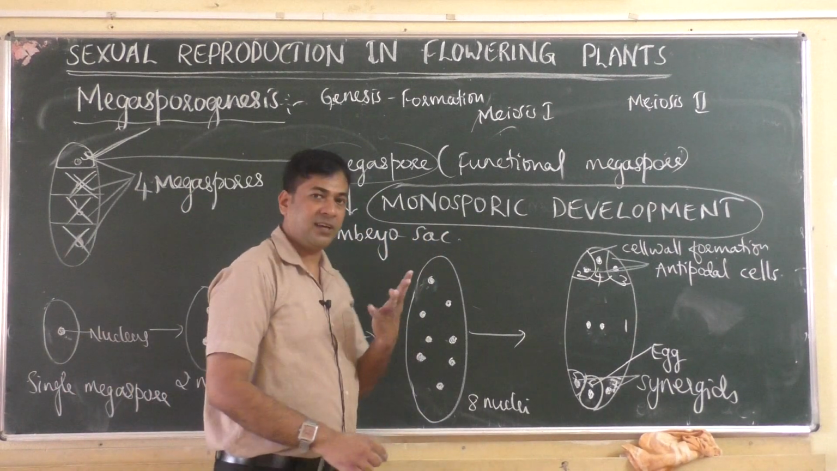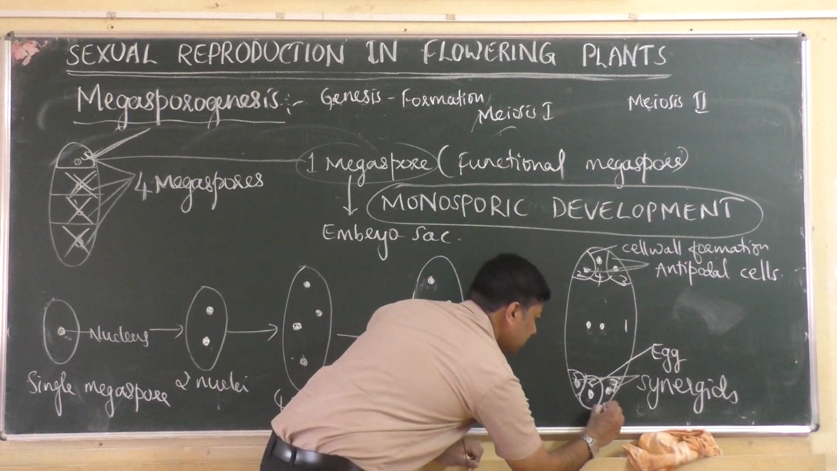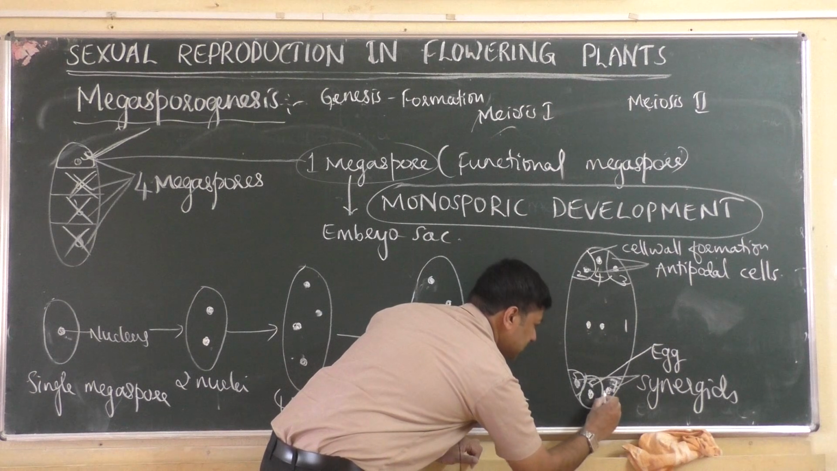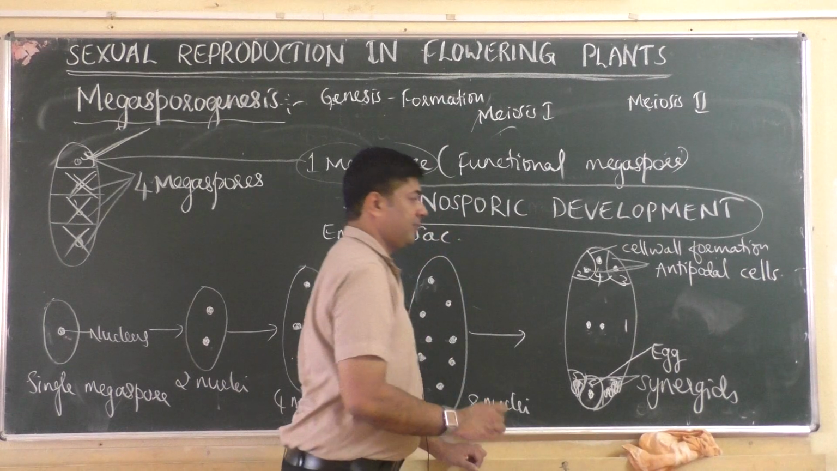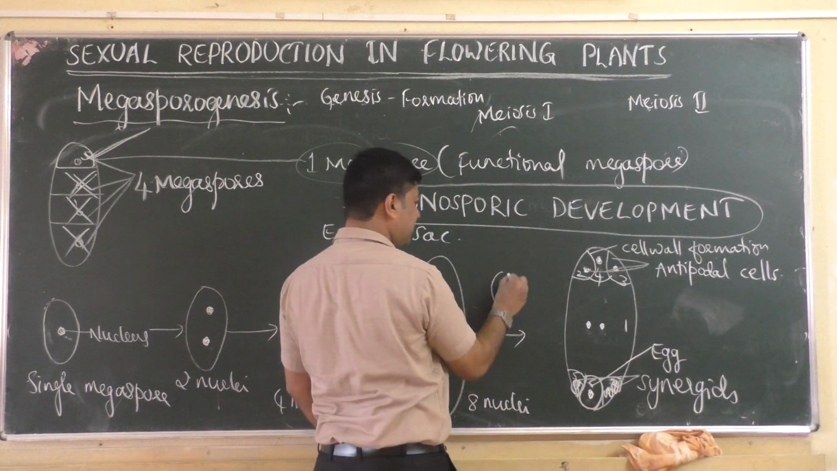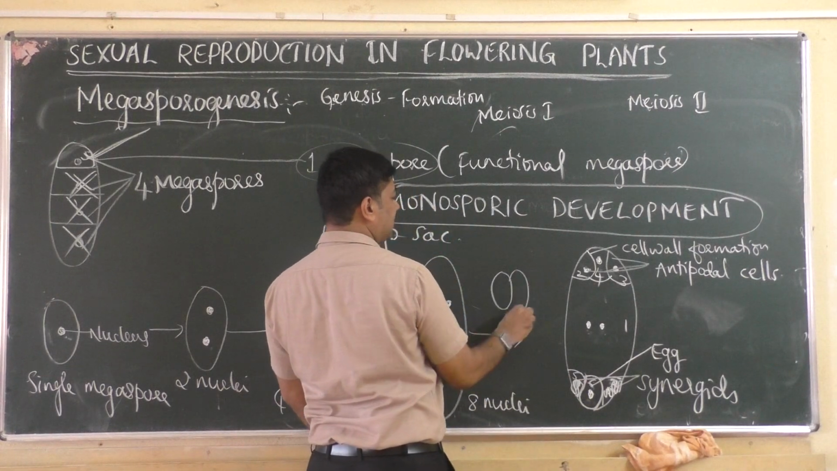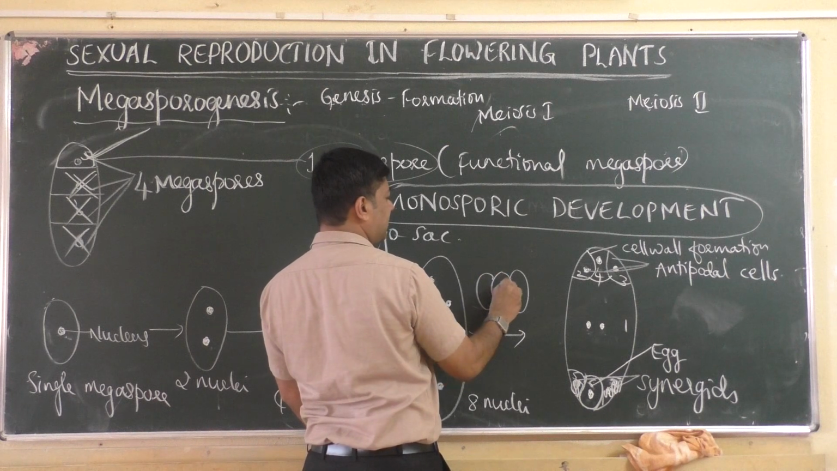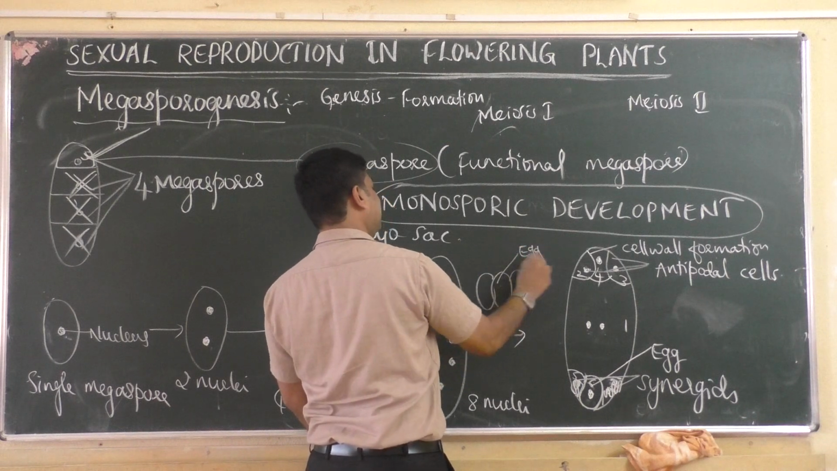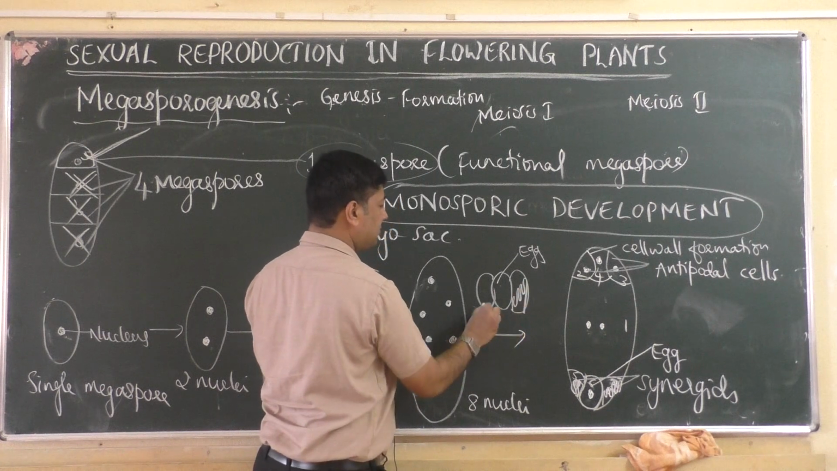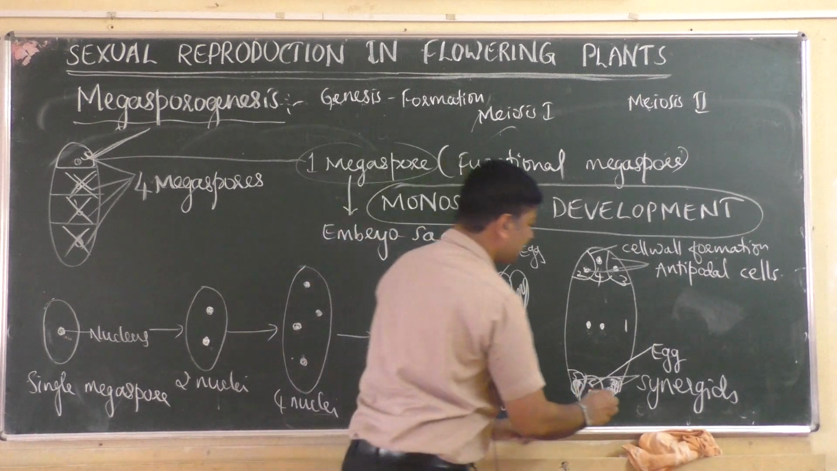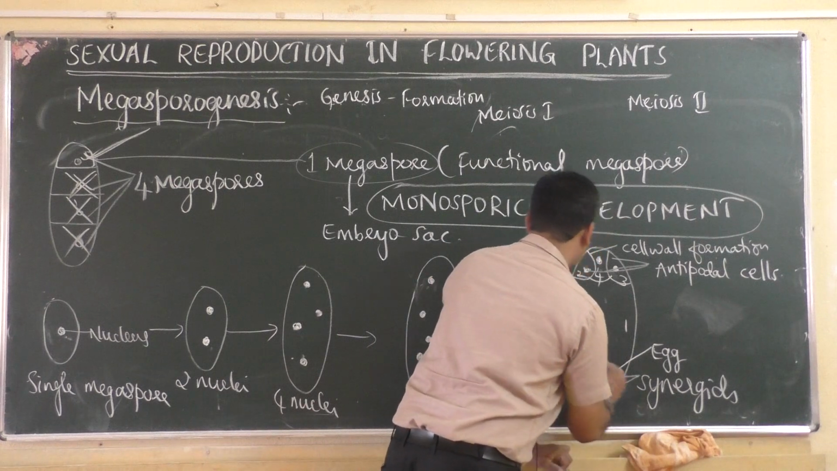And one new finger-like structure will be produced here on the synergids. A new finger-like structure will be produced like this. Egg is here in the center, then 2 cells are surrounding it. The central one is the egg, and these 2 are synergids. Some finger-like structures will be produced like this. That finger-like structure is called the filiform apparatus.